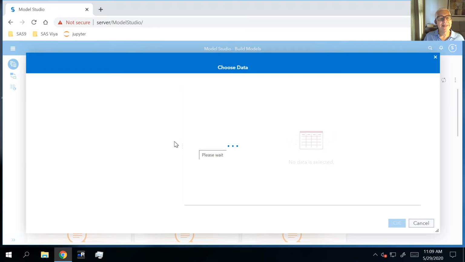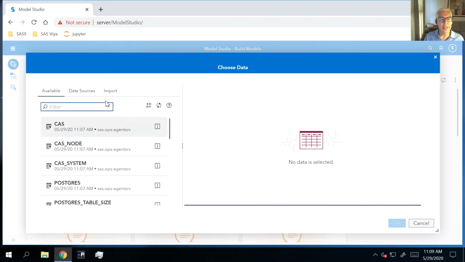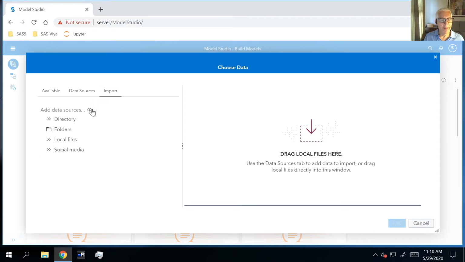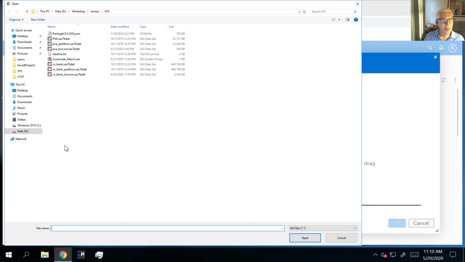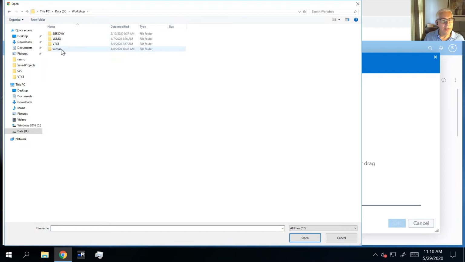And it turns out that our data is out on the hard drive. So what we're going to need to do is import it. So I'm going to go over to the Import tab. We're going to come down, open up Local Files, and access a local file. And if I go onto my D drive, I've got a folder here.